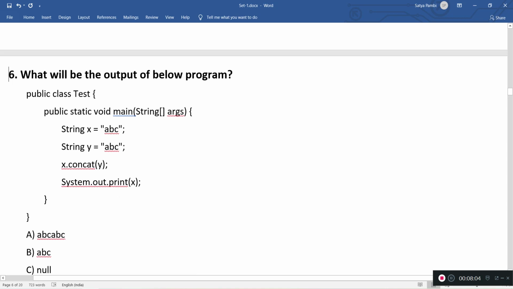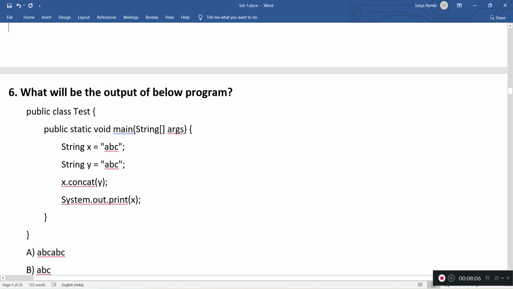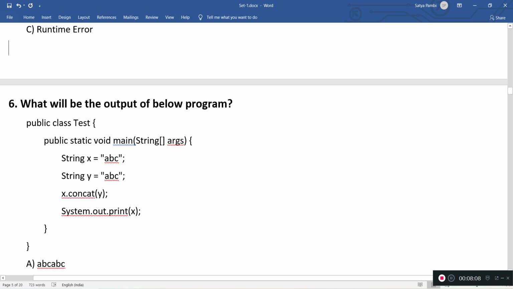Here, what would be the output of the program? What I'm trying to do is there is a main method, and inside the main method String x is equal to abc and String y is equal to abc, and these are two strings. We are trying to concat x.concat(y) and print the x value. So what would be the output?